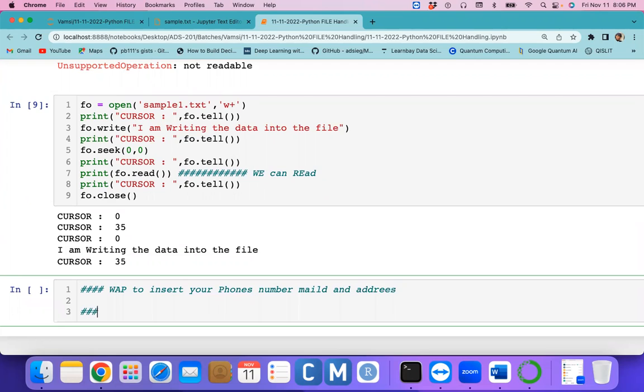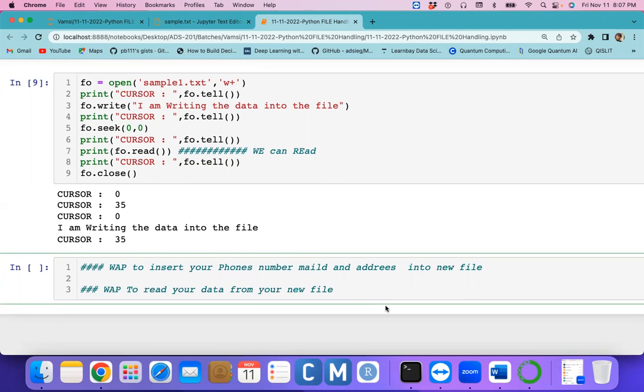Then write a program to the new file. After that, write a separate program, two programs you should write. Write a program to read your data from the previous file, from your new file, so you are able to read whatever data you inserted in your previous file. These are the two programs you can do yourself.